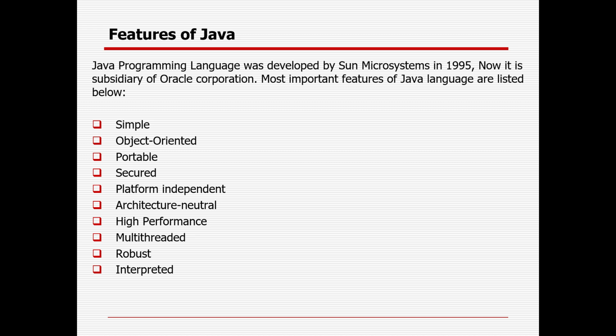Because of these important key features, Java is very much in demand in the market. Nowadays a lot of programming languages have come, like C Sharp, JavaScript, Python, but still Java is used from a development perspective. And if you want to work with Selenium, Java is still very important. More than 50% of projects still use Selenium with Java.